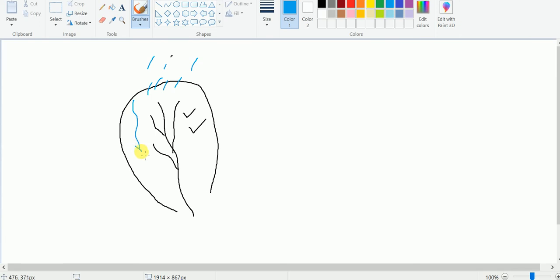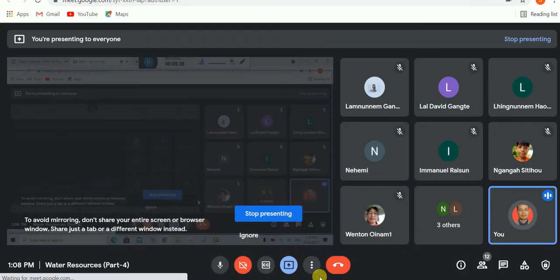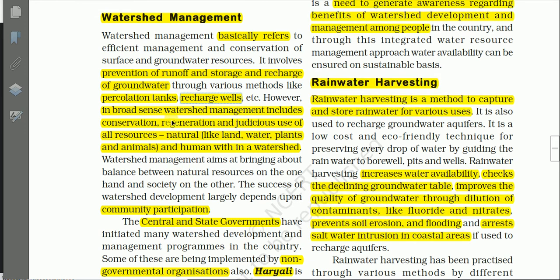And that running down the slope is known as runoff. This watershed management includes prevention of this runoff by using different techniques. Another technique is the use of percolation tanks and recharge wells.